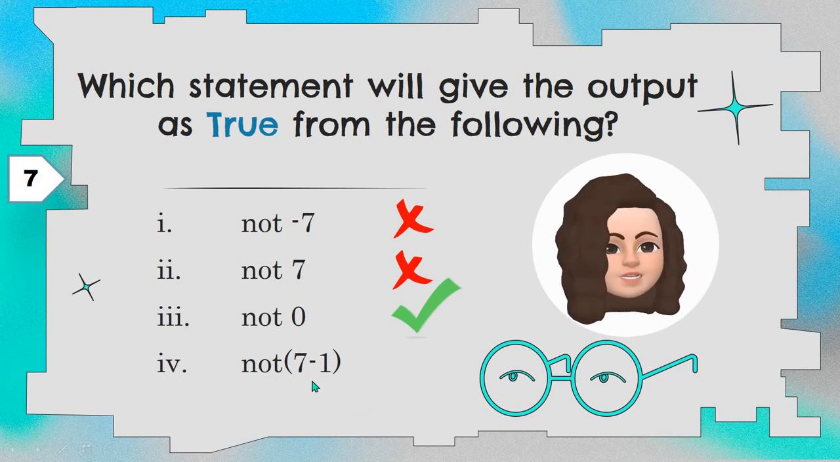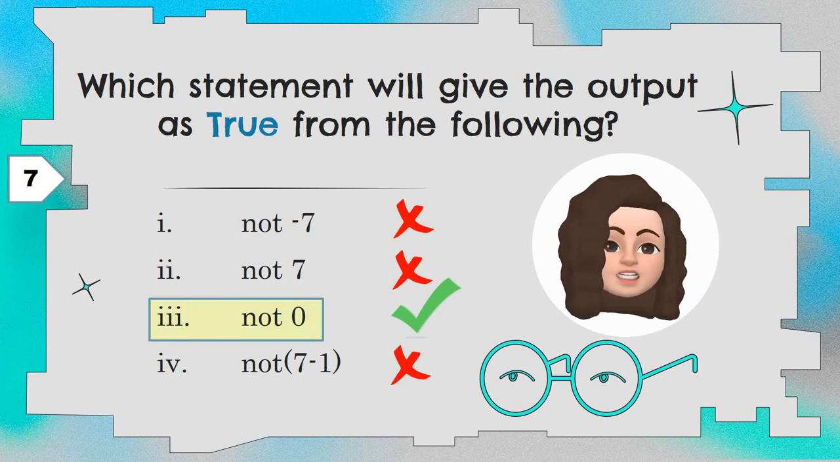Now, not 7 minus 1. 7 minus 1 is 6. It is a non-zero value. Boolean value is true. Not true is false. So, the answer for this question is not 0.